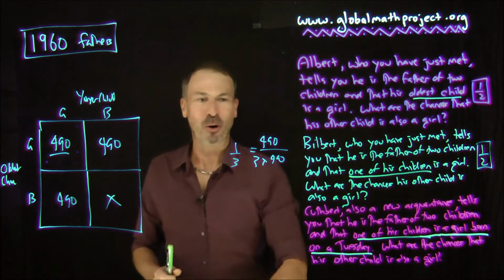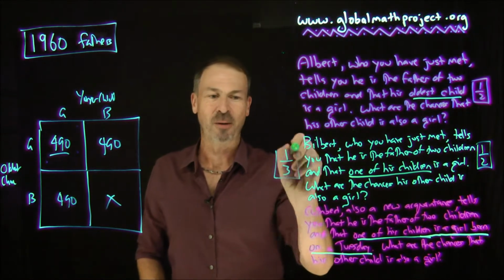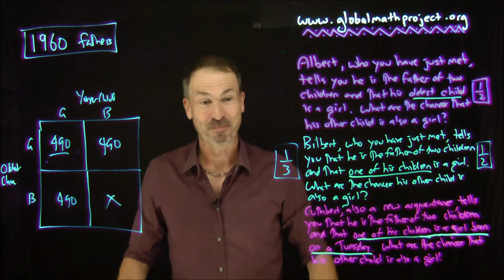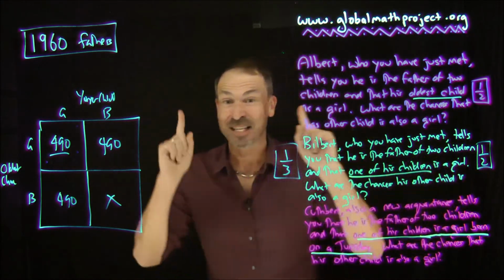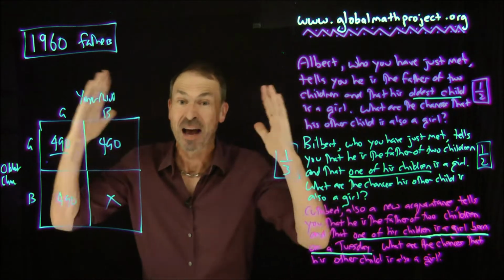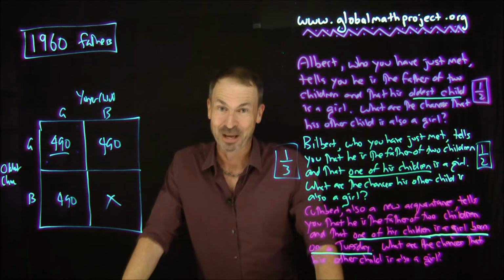So under that motivation for how Bilbert chooses which child to talk about, we now get the answer 1/3. Surprise. So you can argue the answer 1/2 is valid. You can argue the answer 1/3 is valid. In fact, you can come up with other motivations that will give you other valid answers for Bilbert's predicament.